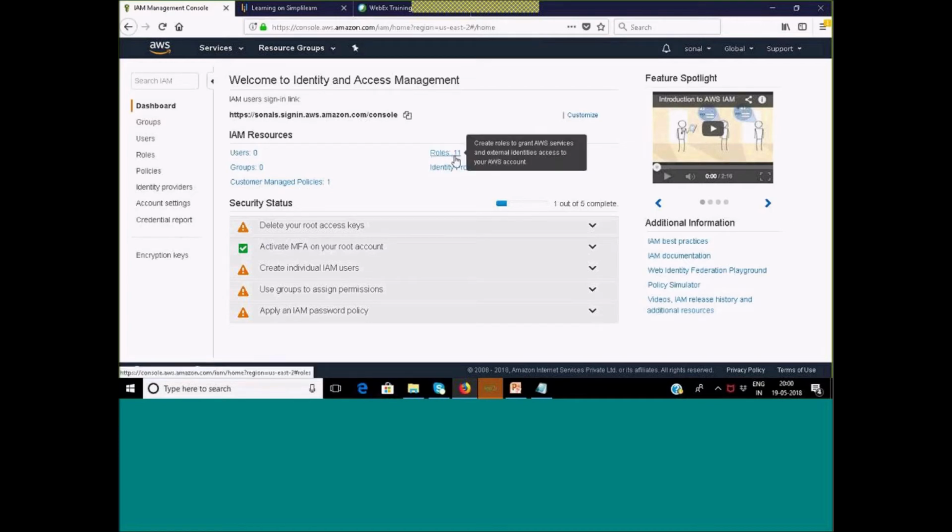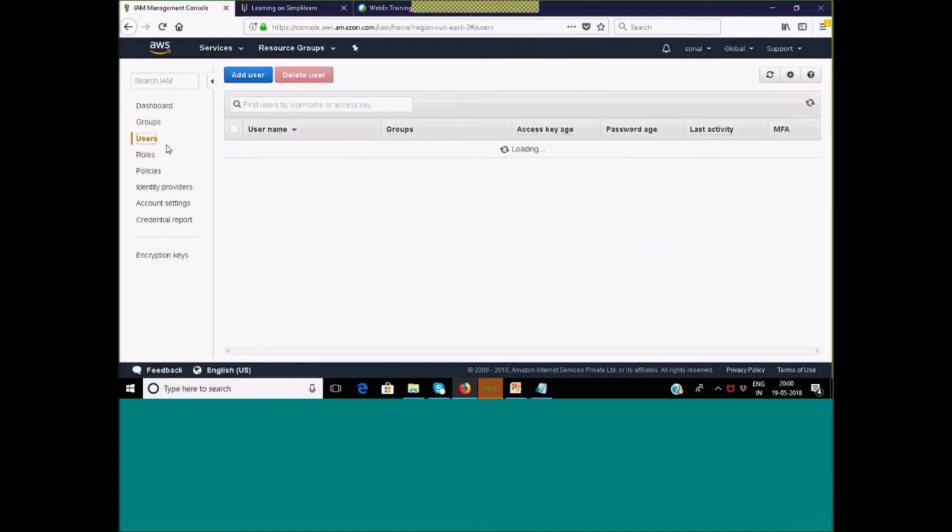Then the roles. Fine. How many roles do we have? There are predefined roles and some roles I have created. And the identity provider. So presently nothing has been configured. Now down we have certain security status. So we will discuss this one by one. This is the security status of my root account. Okay. Now let me go to the users.